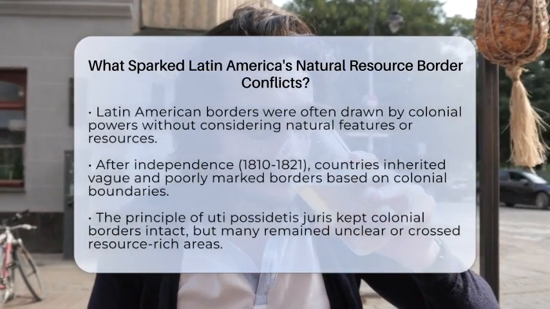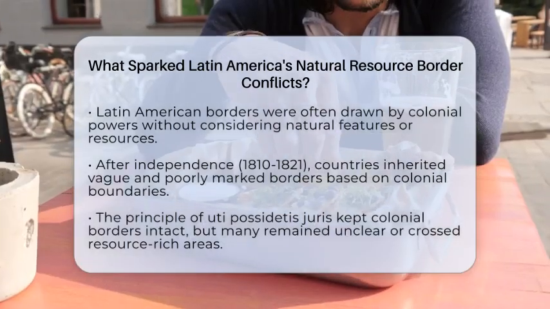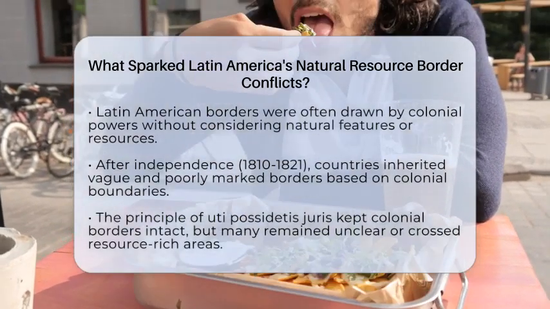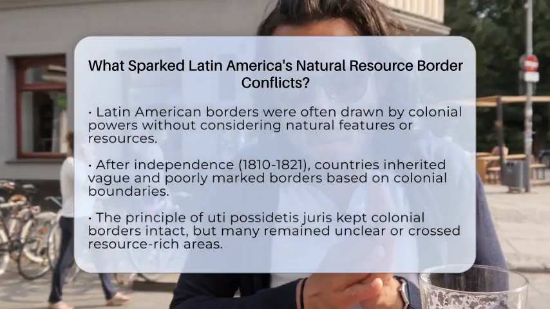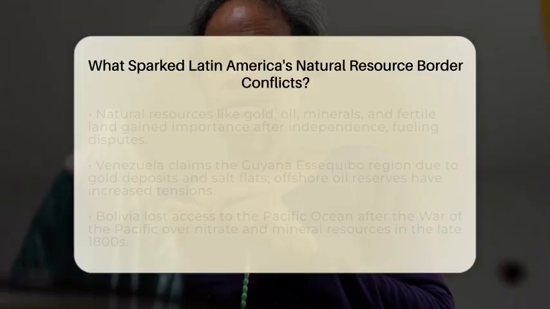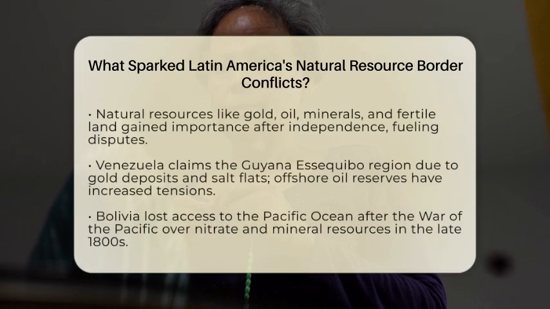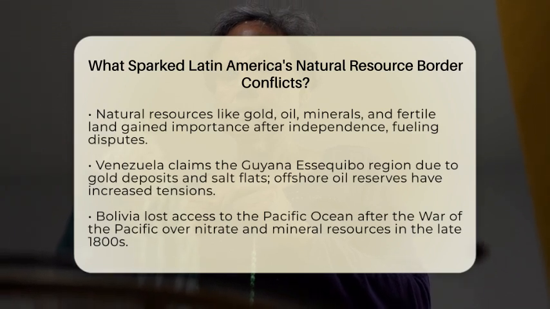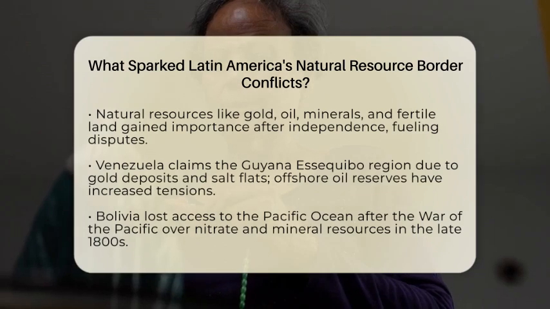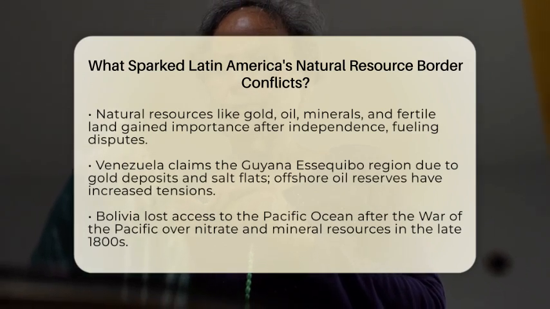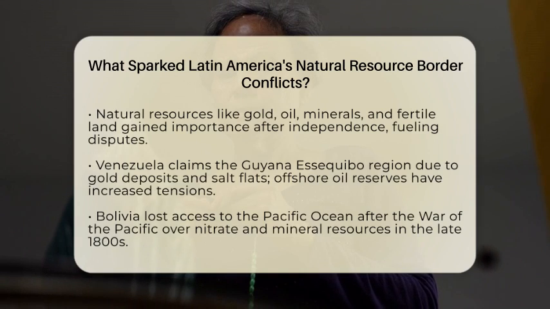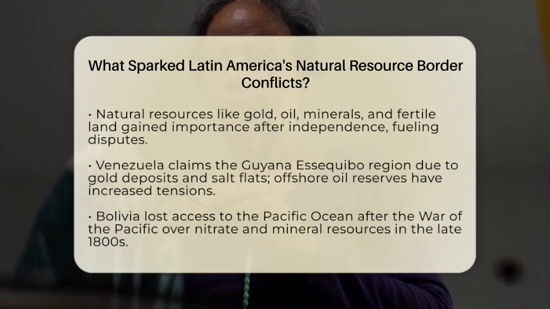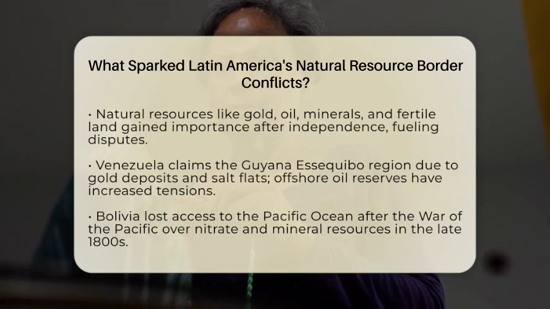These borders were drawn by colonial powers like Spain and Portugal without considering the geography or where natural resources were located. Back then, borders were mainly based on administrative boundaries, which did not match natural features like rivers, mountains, or resource-rich areas. This created confusion and overlapping claims. The principle of uti possidetis juris was used, meaning new countries kept the borders of their colonial territories. But this did not fix all the disputes because many borders were still unclear or crossed areas with valuable resources.